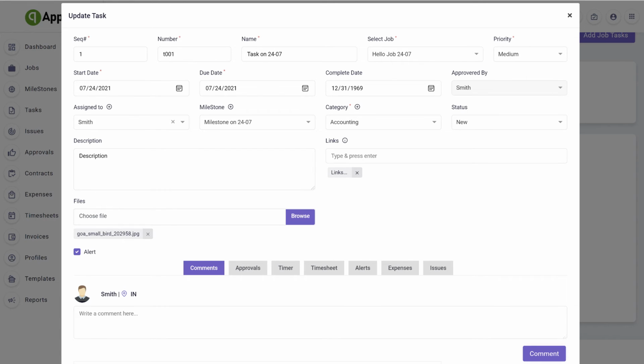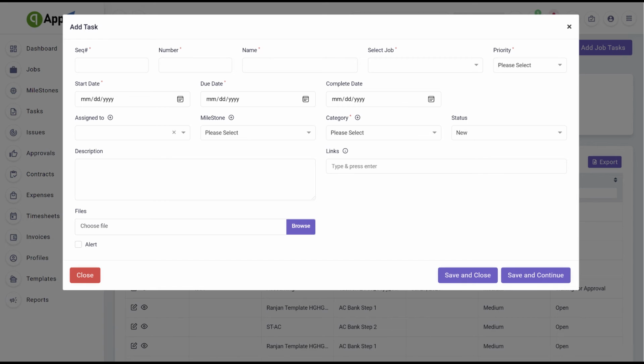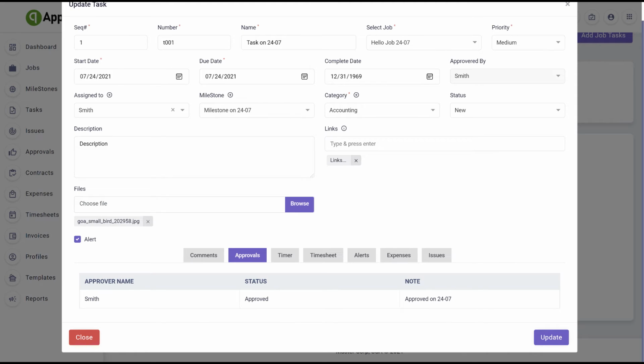How to add a new job task. On the top right corner of the console/window, you can see the Add Job Task button. If you click on the button it will redirect to another page. Fill all the fields/information and save the task by clicking on the Save and Continue or Save and Close.